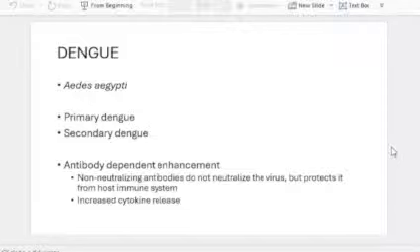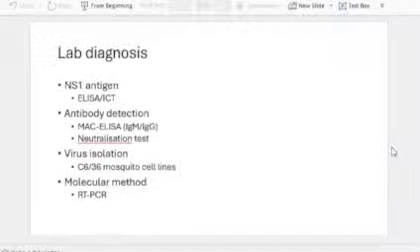For most of the viruses, you remember the headings like antigen detection, antibody detection, isolation of the virus, and molecular method. So remember it like that. That applies for almost all viral infections. Here the important antigen of dengue virus is the NS1 antigen. You can do ELISA or an immunochromatography test. For antibody detection, MAC ELISA, which is capture ELISA, can be performed. You can find IgM and IgG separately. And for antibody detection, again, a neutralization test can be done.